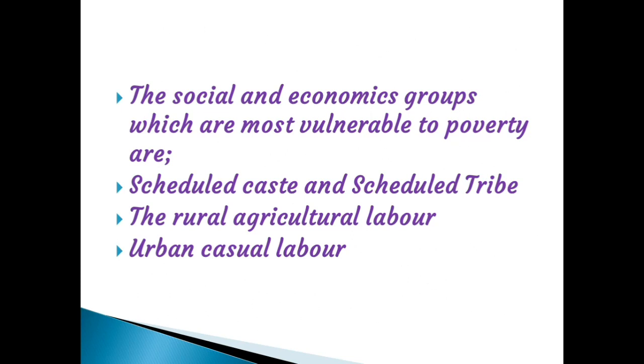These are the social groups. Along with the social groups, we can see economic groups also. The economic groups are the rural agricultural laborers and urban casual labor. Okay, children, the social groups vulnerable to poverty are scheduled caste and scheduled tribe, that is SC and ST. Then next, the economic groups are rural agricultural labor and urban casual labor.